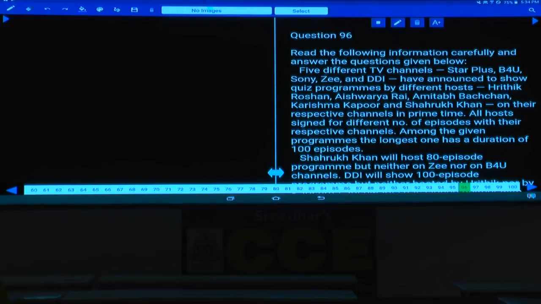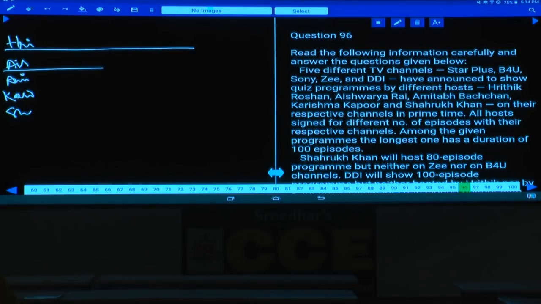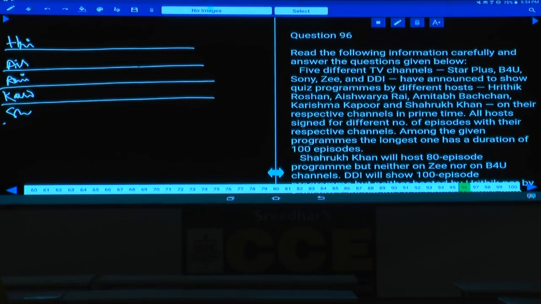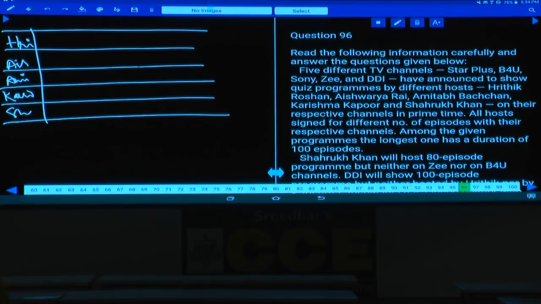Now in this, what are the persons, tell me? The persons are Hrithik Roshan, next one Aishwarya, Amitabh, and next one is Karishma, and finally Shahrukh. And what is the information here? 100 is the maximum, isn't it? One cannot exceed 100, and Hrithik is x, and Amitabh will be 2x, isn't it? Hrithik is x and Shahrukh is 80, and DD1 is 100.